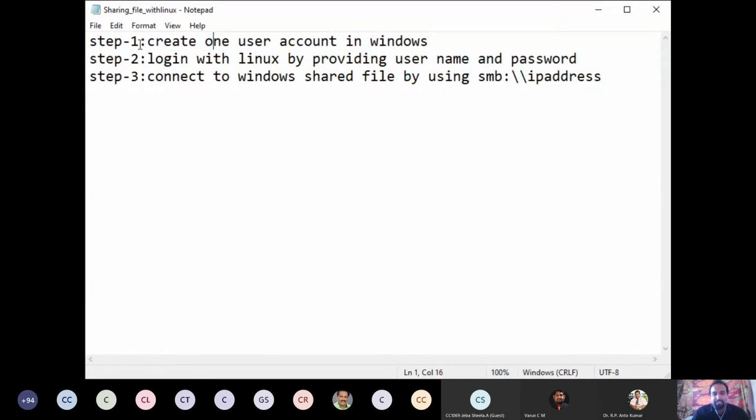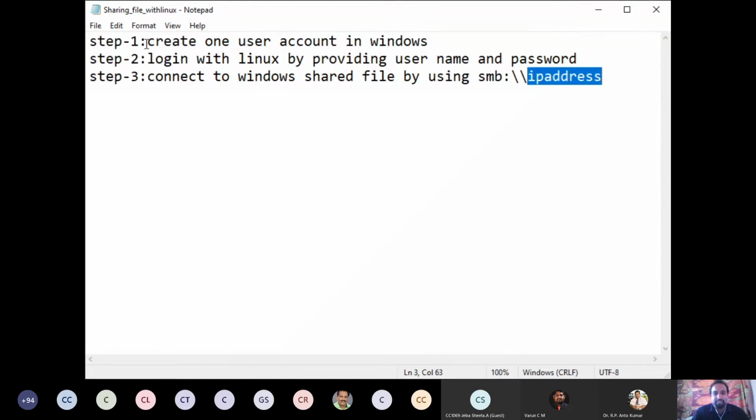So what I have done is I have created one more user account in Windows. The account name is staff, and I have provided a password for that. Then you have to log into the Linux by providing username and password, and to connect to the Windows and get the file, you have to use the command smb://IP, providing the IP address of the Windows machine.